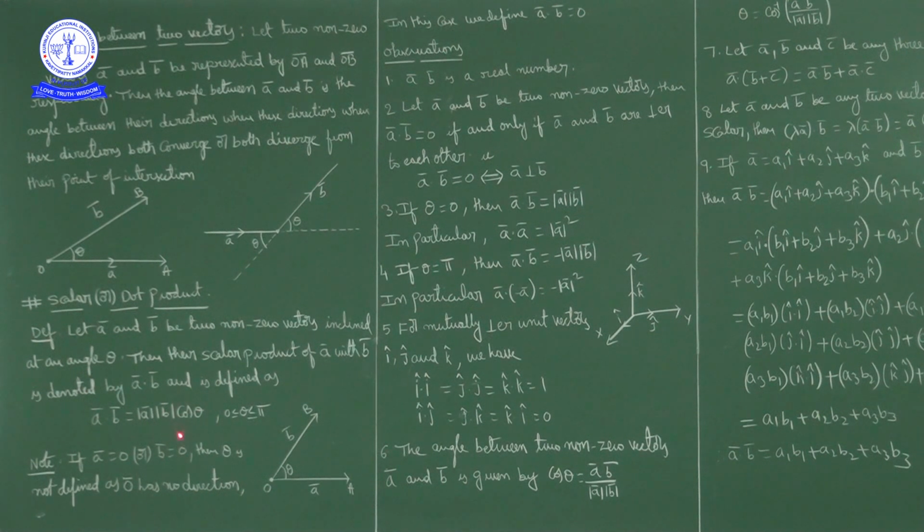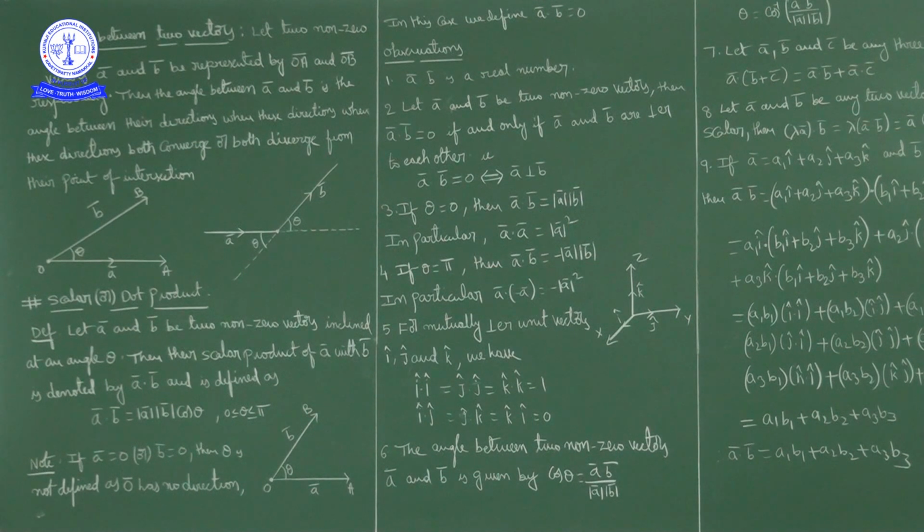And cos theta ranges between -1 to +1. The range of cos theta is -1 to +1, so cos theta is also a real number between -1 to +1. So real number, real number, real number. So A bar dot B bar is a real number.